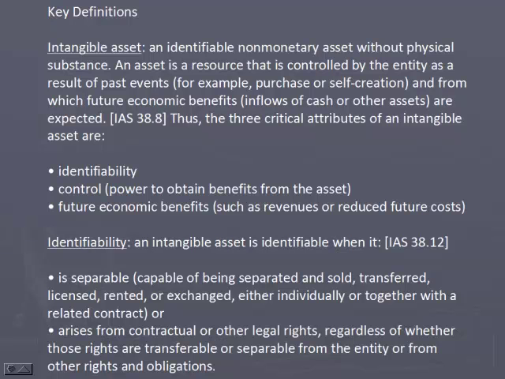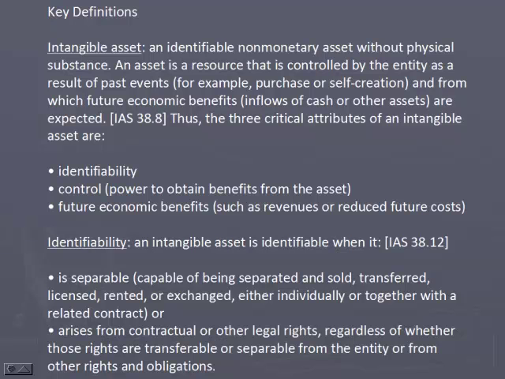Definition of intangible asset: an identifiable non-monetary asset without physical substance. An asset is a resource that is controlled by the entity as a result of past events and from which future economic benefits are expected. Thus, the three critical attributes of an intangible asset are identifiability, control, and future economic benefits.